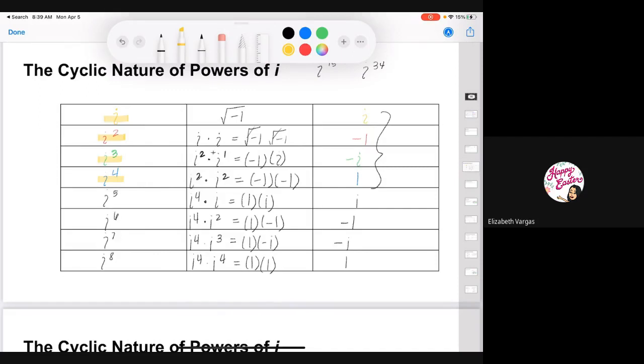Given that, we get resulting values: i to the power of 1 is equal to i, i to the power of 2 is equal to -1, i to the power of 3 is equal to -i, and i to the power of 4 is equal to 1. Basically, once we get to larger values, we substitute these in and use our resulting values to solve.